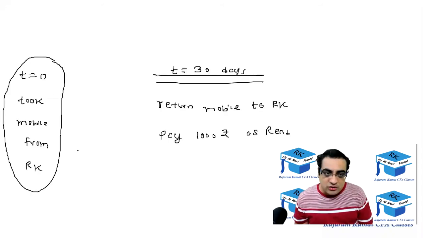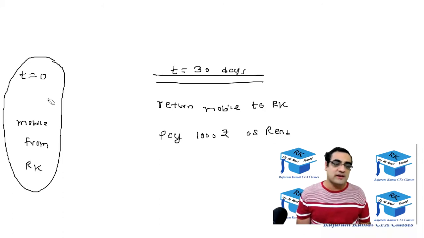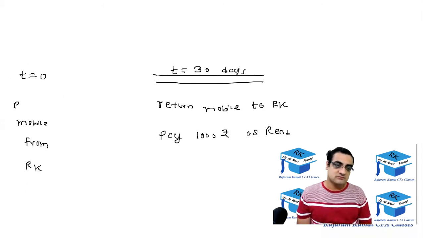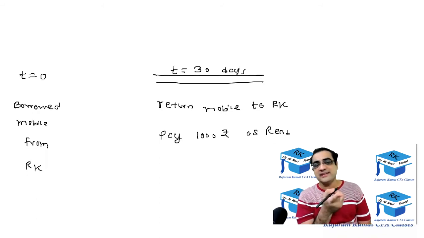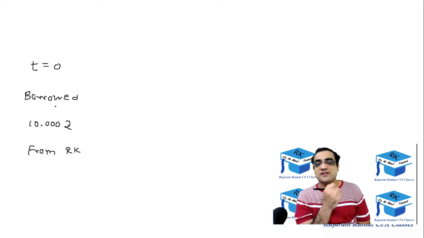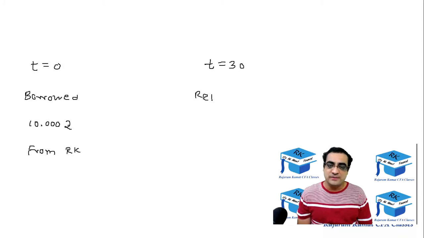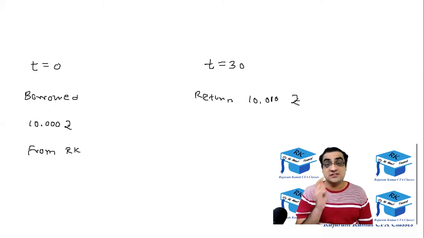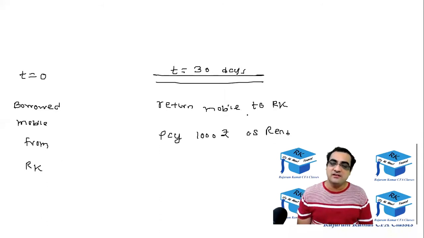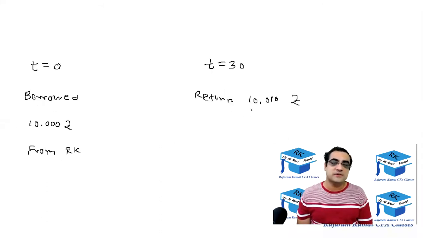Just as Jiten borrowed a mobile, he didn't buy a mobile from me, he borrowed it. Similarly, Ajinkya borrowed 10,000 rupees from me at t equal to 0. At t equal to 30, I tell him that he has to return my money in 1 month. So just as Jiten returned my mobile, he is going to return 10,000 rupees to me.